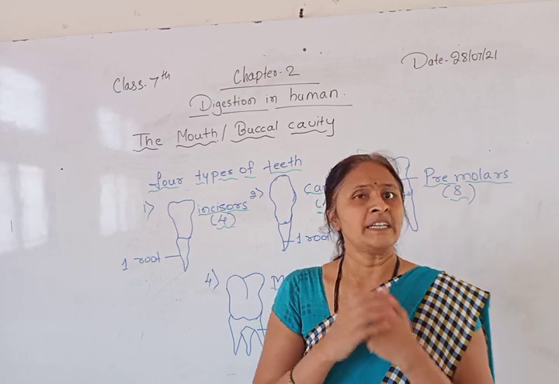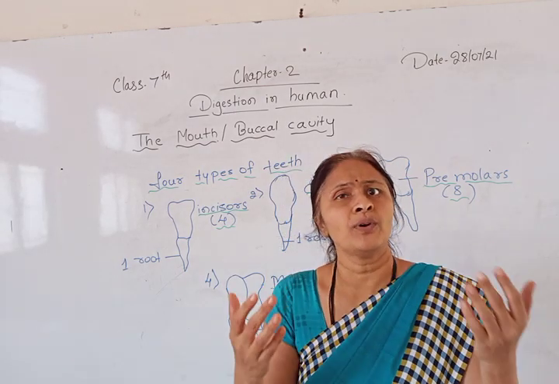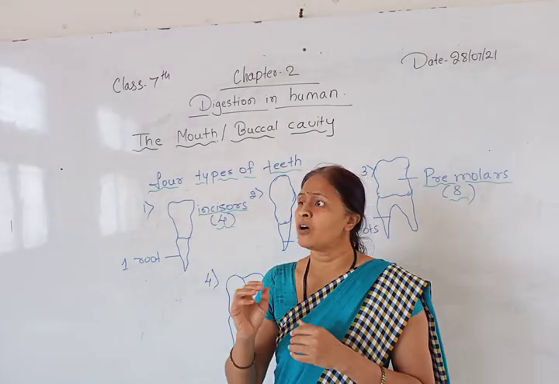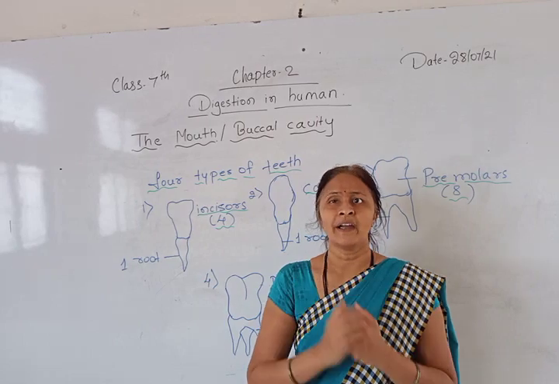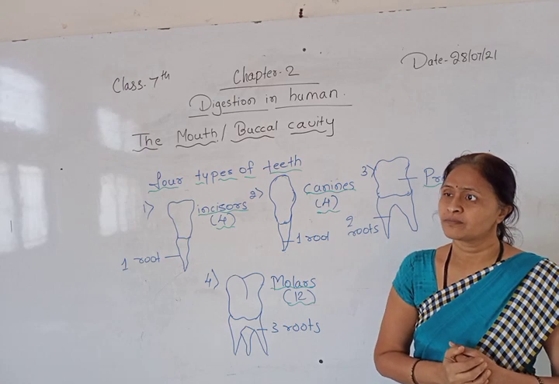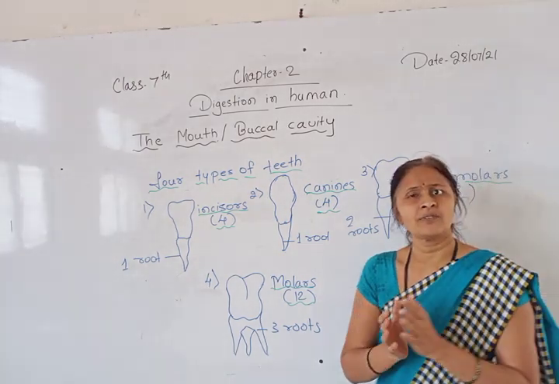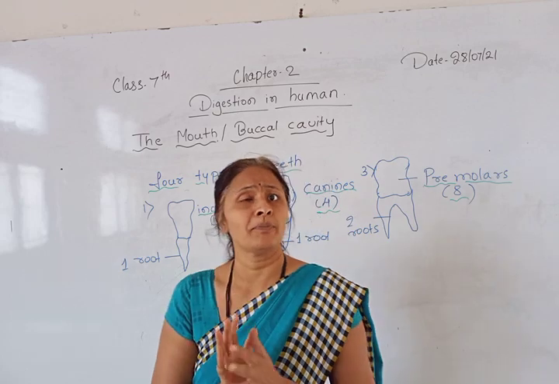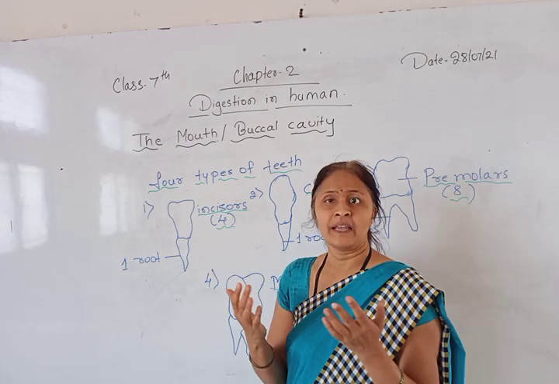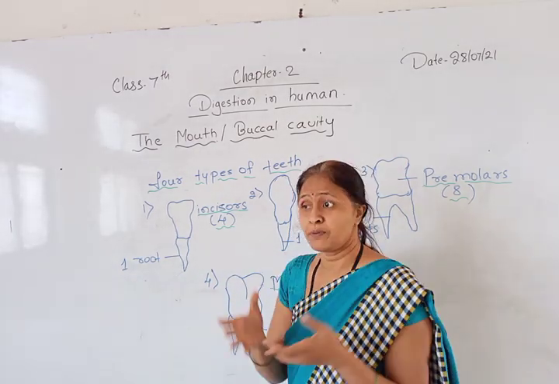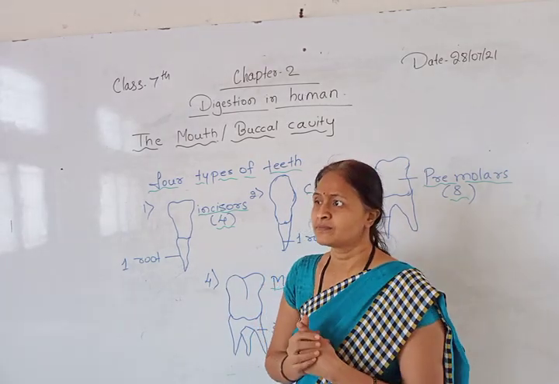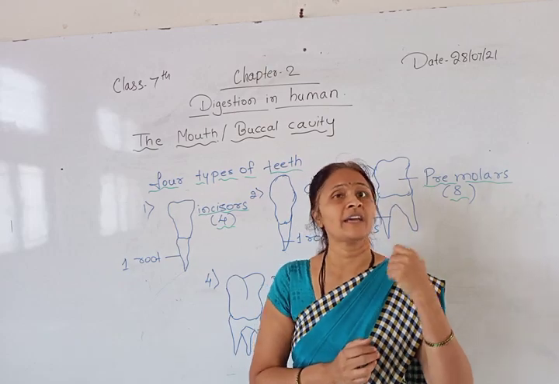So how do these teeth work? How do they convert hard food into simple food, or very small bites? In our mouth we have four types of teeth. Maybe in the previous class or a lower class you have seen them, but you don't know the function of each particular tooth. Why are these teeth in our mouth? Is it for any simple function or just for fashion? If anybody doesn't have teeth, what will happen? A simple question will arise in your mind.